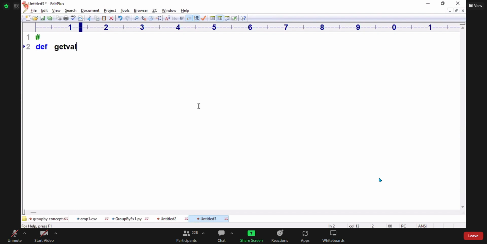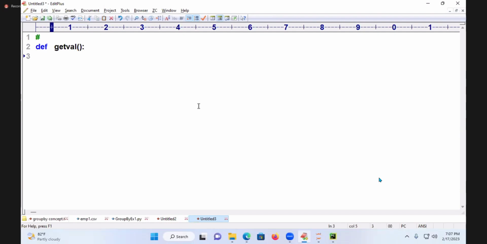Get value, observe it. Here I am writing n is equal to 5, return n. It's a normal function, which will give you what? The value 5 is returned. This is a function defined by one X programmer.